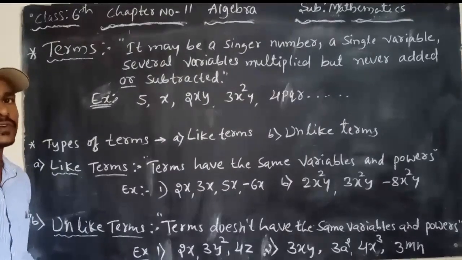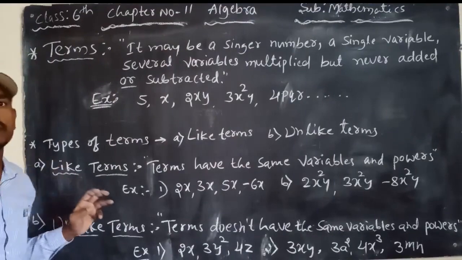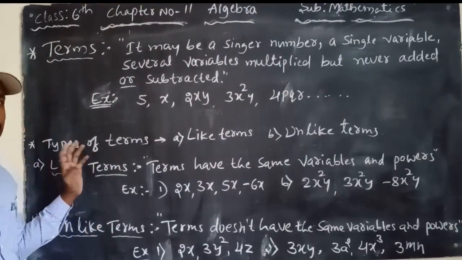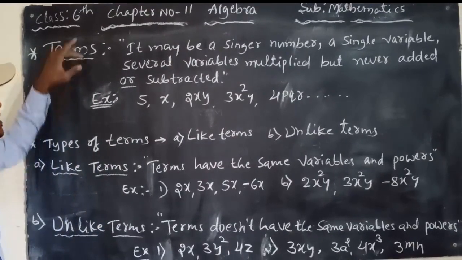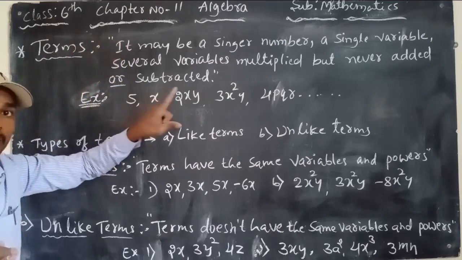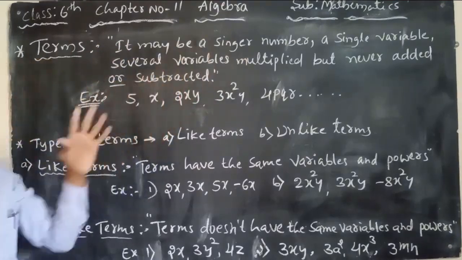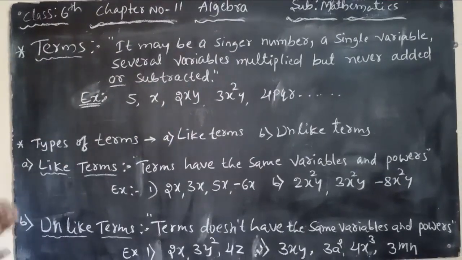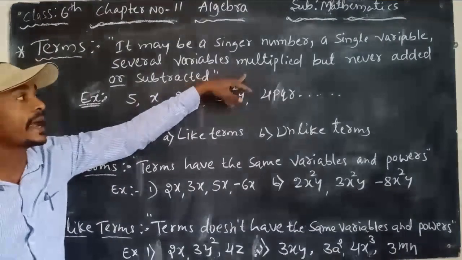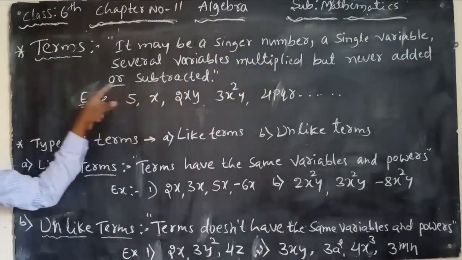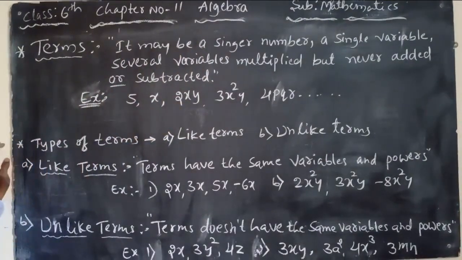Dear students, the next one is terms, algebraic terms. What is meant by terms? It may be a single number, or a single variable, or several variables multiplied but never added or subtracted.